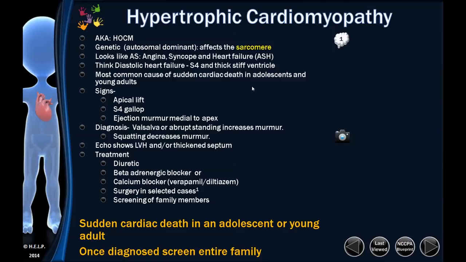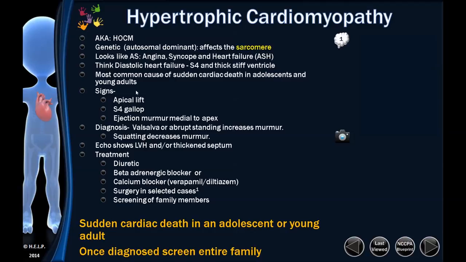We check him at 14, echo looks good, exam's normal. Check him at 15, echo is normal, exam looks good. Check him at 16, exam is good, looks normal. Check him at 17, suddenly he now has the hypertrophic cardiomyopathy developing. So you don't know when it's going to happen, but you have to screen and you follow them serially as they get older.